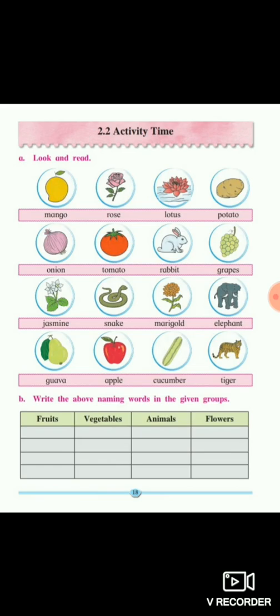It is very simple and easy, as all the students know the fruit names, vegetable names, animal names and flower names. You only have to recognize, identify and write the name of the proper picture in the given groups. So, students, are you all ready for it?